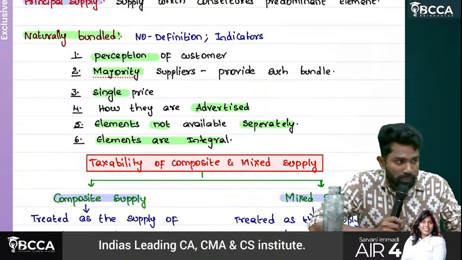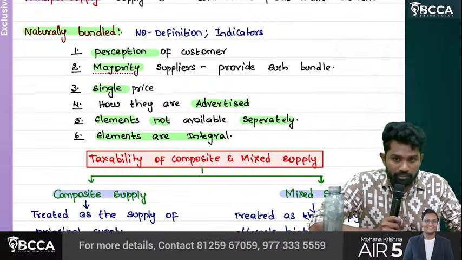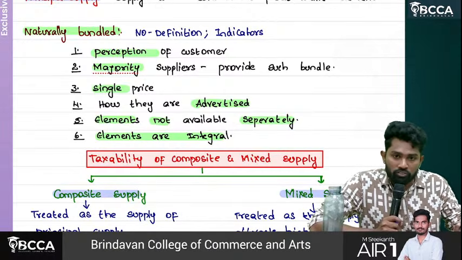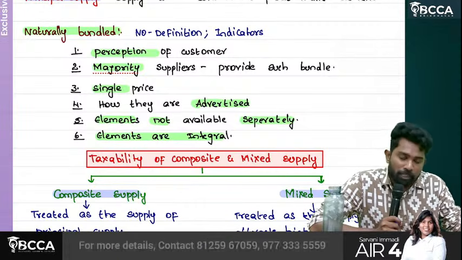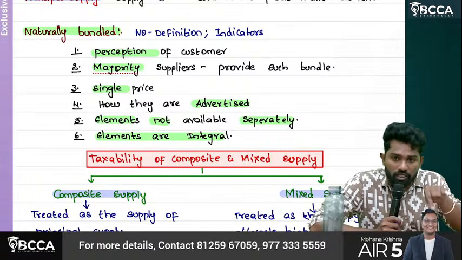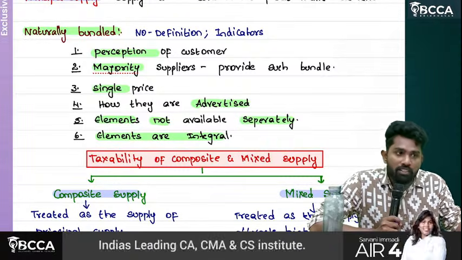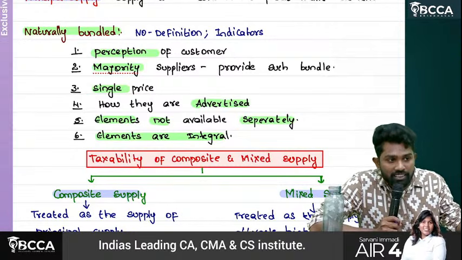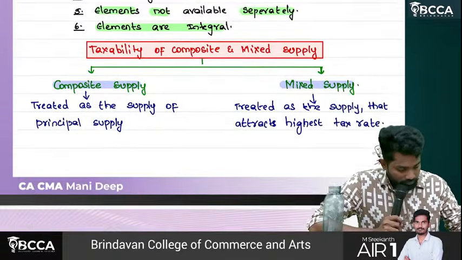Then how do we tax a composite supply? On the total bundle, whichever is the principal supply, that principal supply's applicable GST rate has to be levied on the total bundle. In case of mixed supply, whichever element is having the highest tax rate, that rate has to be levied on the total bundle.